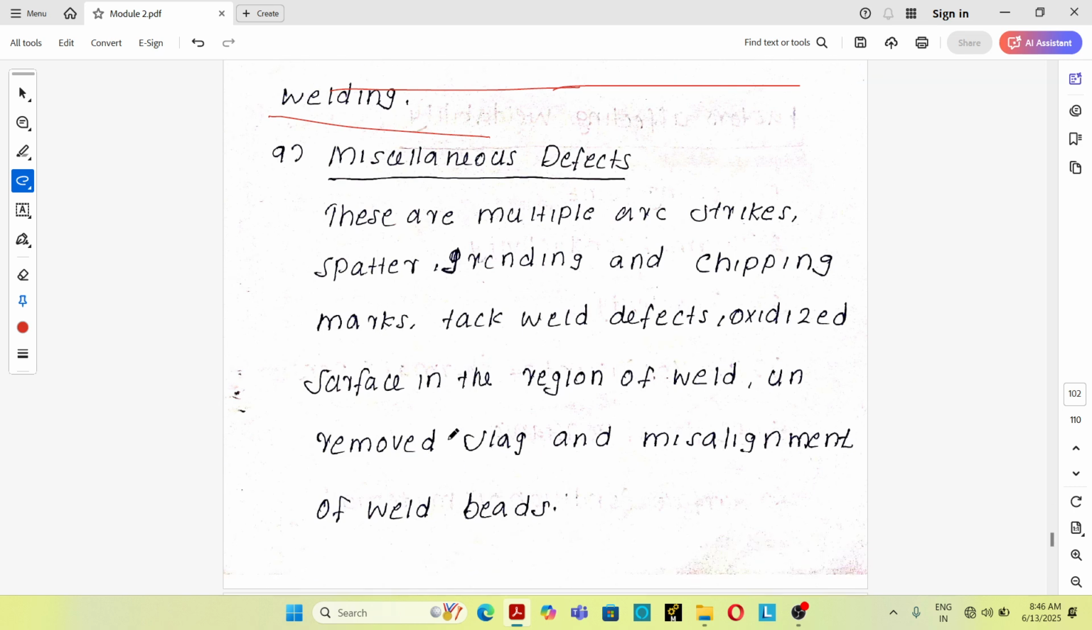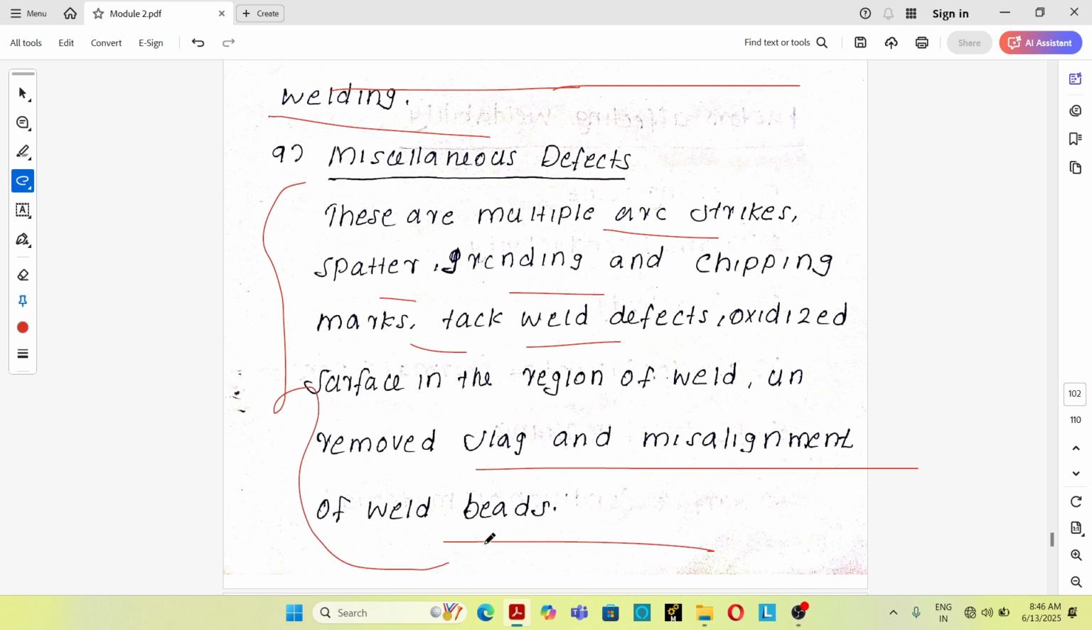The last one is miscellaneous defects. These are multiple arc strikes, spatter, grinding and chipping marks, tack weld defects, oxide surface in the region of weld, unremoved slag and misalignment of weld bead. So these are all miscellaneous defects in welded joints.